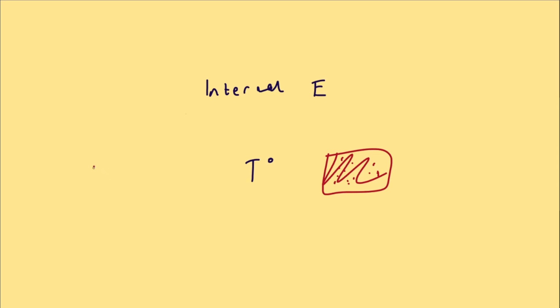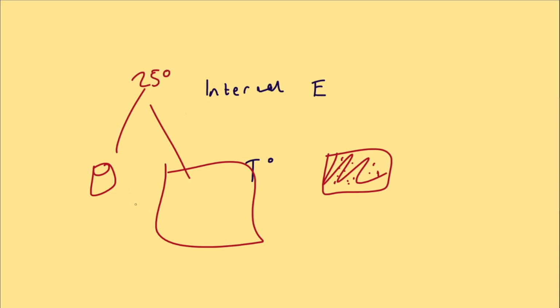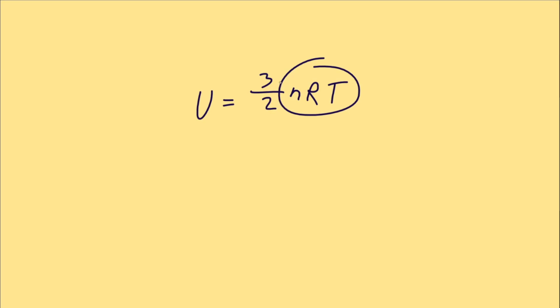You can have two things of the same temperature, for example, a cup of coffee and a swimming pool. They can both be at, let's say, 25 degrees, but the swimming pool holds way more internal energy. Here's an equation. It's the equation for ideal gases, which is internal energy, U, equals 3/2 nRT. This might remind you of the ideal gas law.